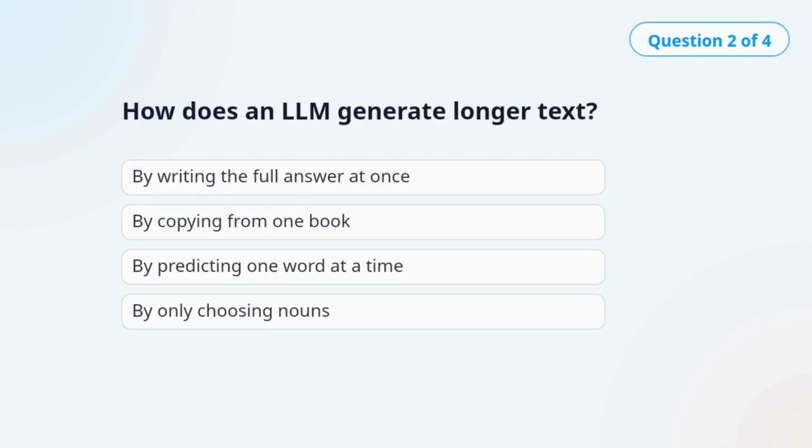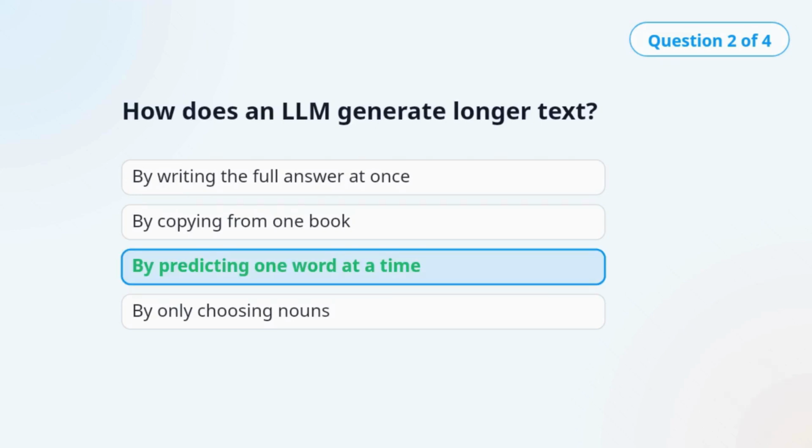Question 2. How does an LLM generate longer text? The correct answer is by predicting one word at a time. Each predicted word extends the context for the next prediction.